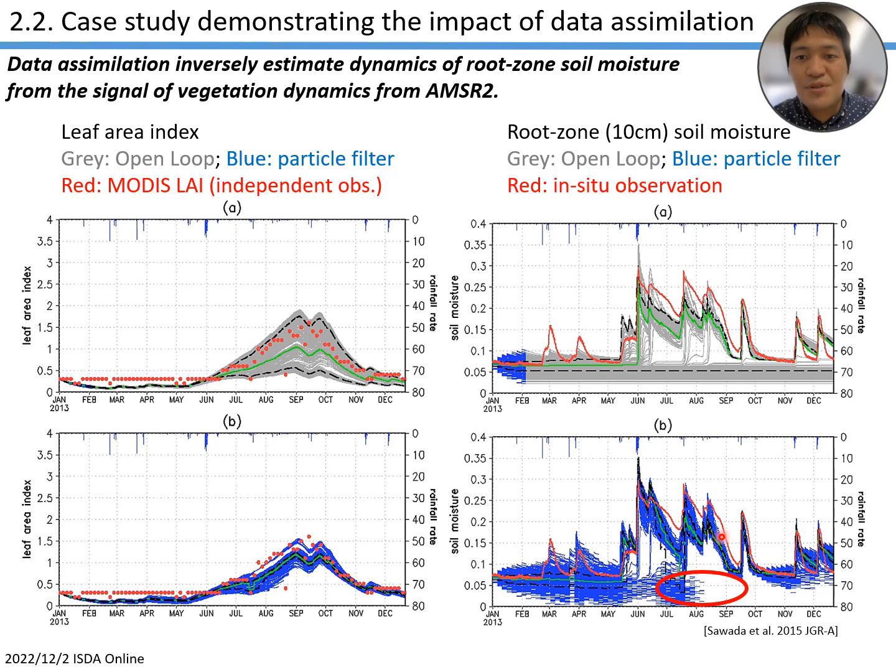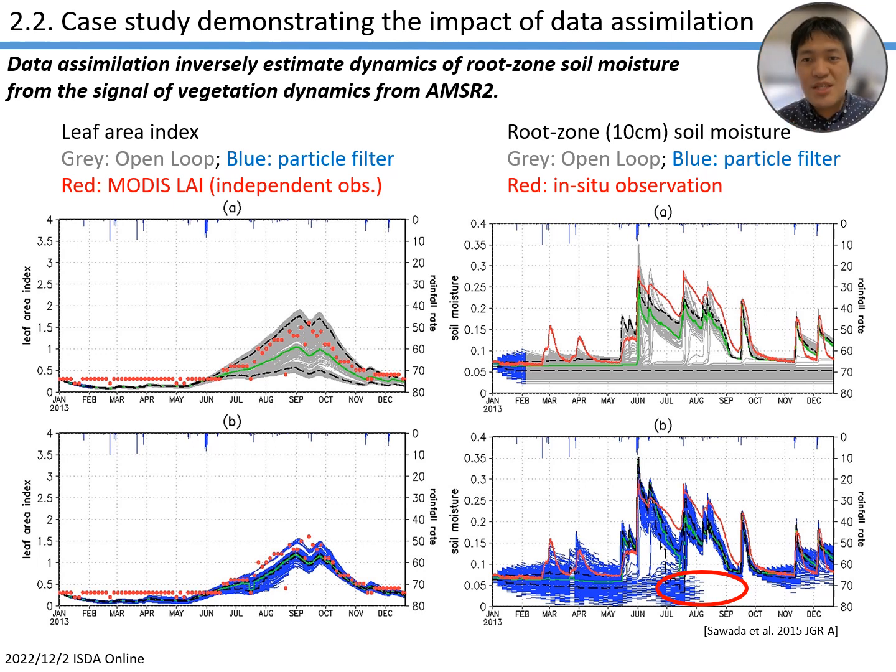So our hypothesis is that the data assimilation can inversely estimate the dynamics of root zone soil moisture from the signal of vegetation dynamics, because we have a strong relationship between root zone soil moisture dynamics and the terrestrial biomass, right? So although the satellite can only see the above ground vegetation, we can inversely estimate the root zone soil moisture dynamics if the root zone soil moisture and vegetation dynamics are tightly coupled.